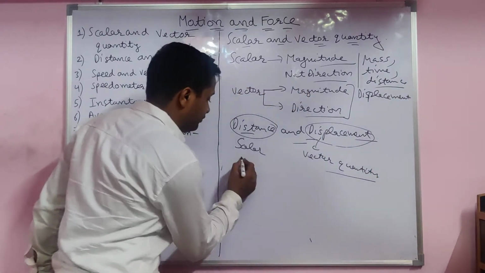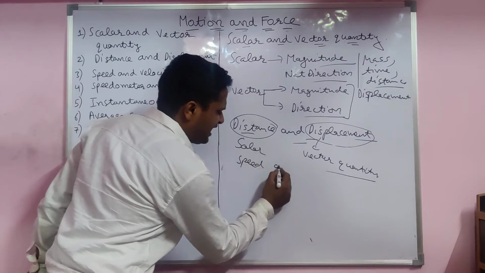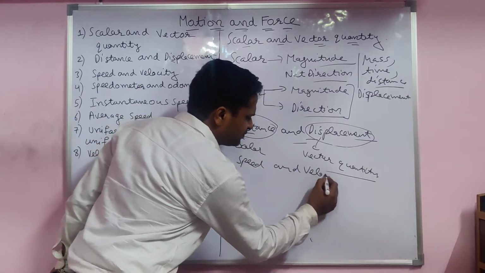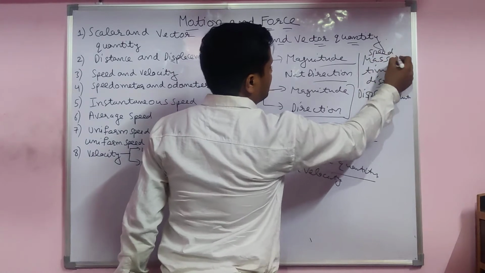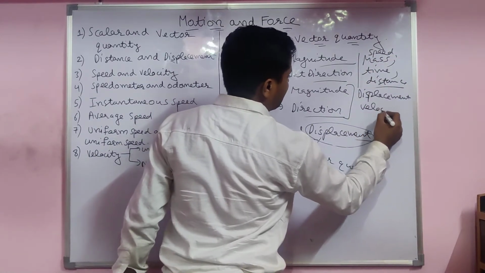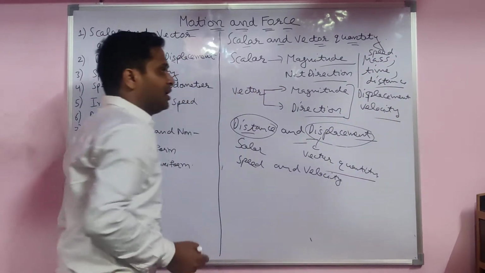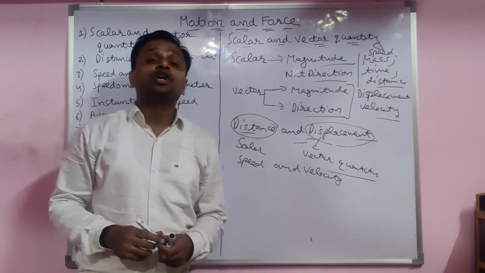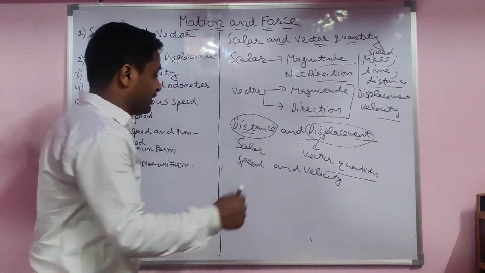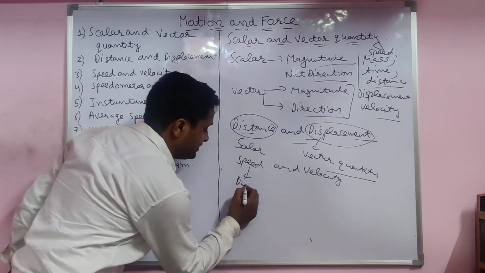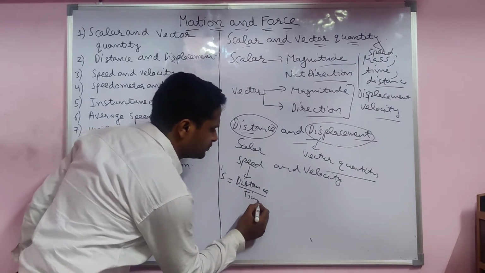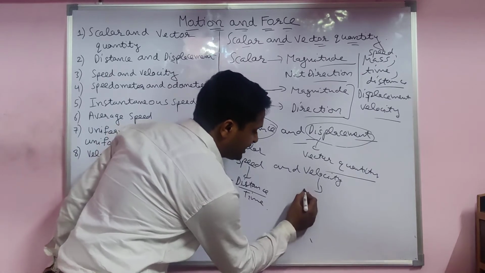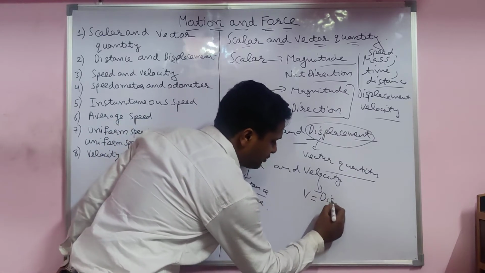Same as speed and velocity. Speed is a scalar quantity, velocity is a vector quantity. In speed, we do not talk about direction; speed is actually the distance upon time formula, and velocity is displacement upon time.